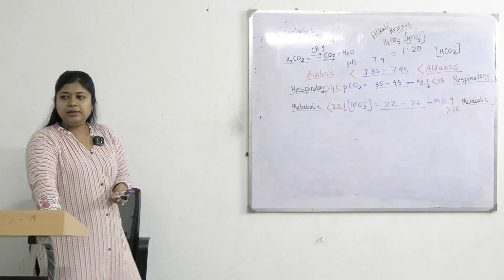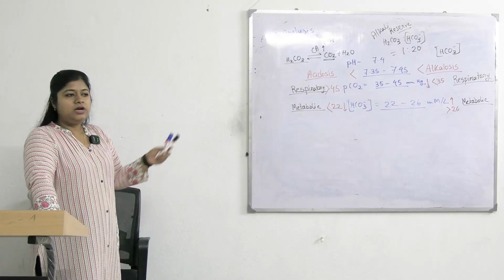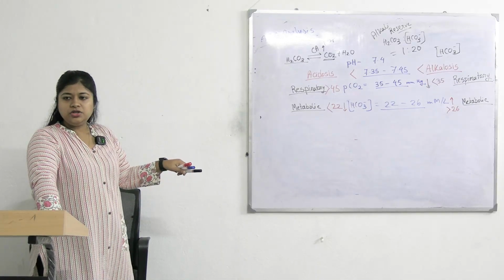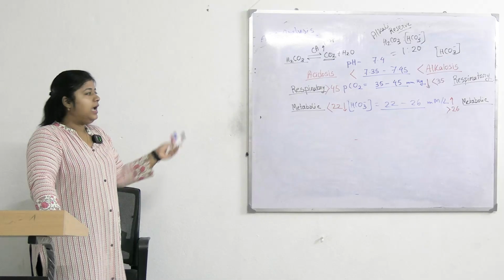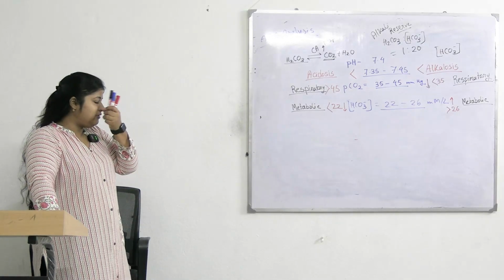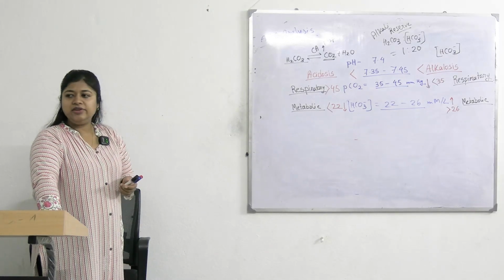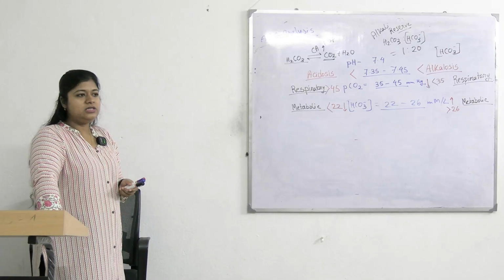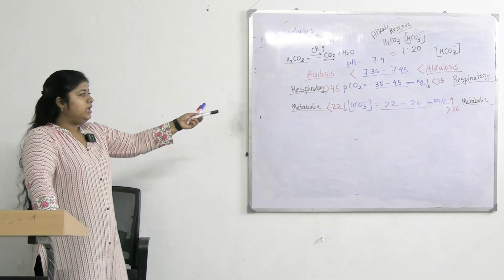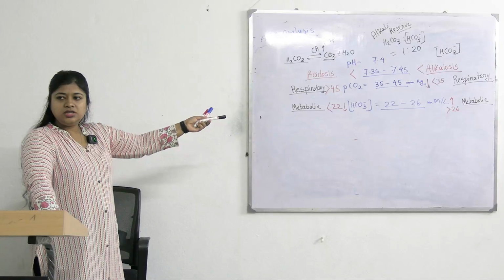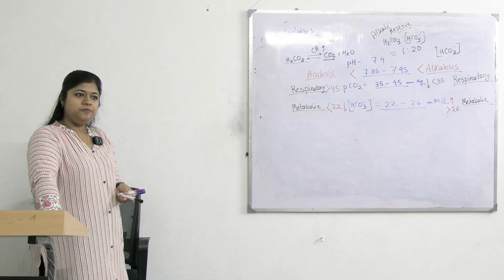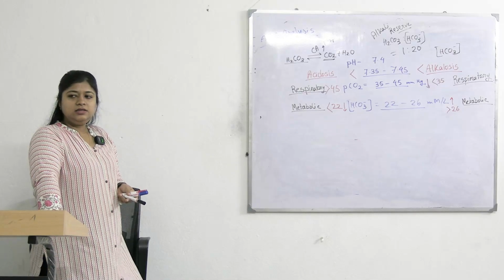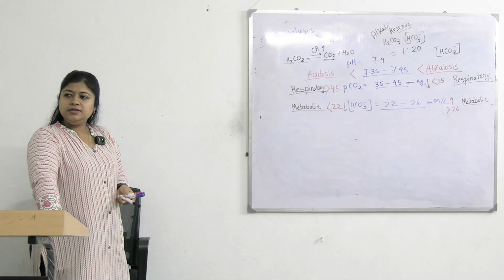And in case of metabolic acidosis, what should happen? The concentration of bicarbonate should be below 22. And on the other hand, alkalosis: whenever the pH value is more than 7.45, it is alkalosis, and it can be a result of increased bicarbonate concentration or decreased PCO2 in our body. Clear? One is metabolic, another is respiratory.